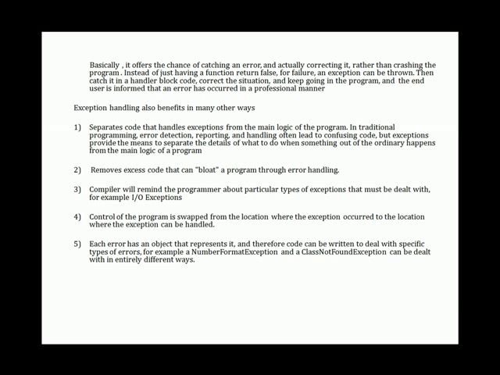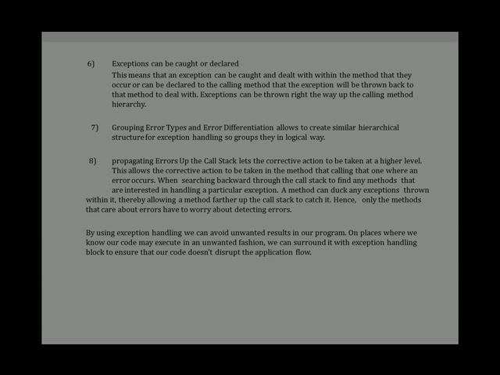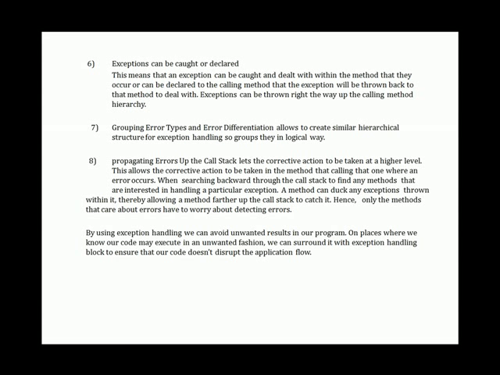Each error has an object that represents it, and therefore code can be written to deal with specific types of errors. Exceptions can be caught or declared. Grouping errors, types and error differentiation allows us to create a similar hierarchical structure for exception handling, so it groups them in a logical way. Propagating errors up the call stack lets a corrective action be taken at a higher level.